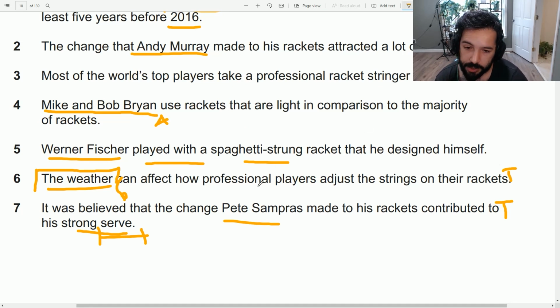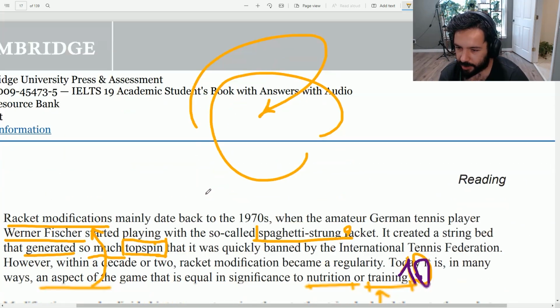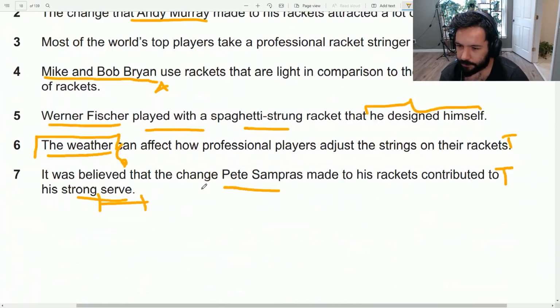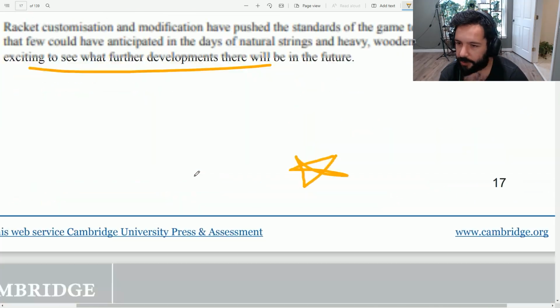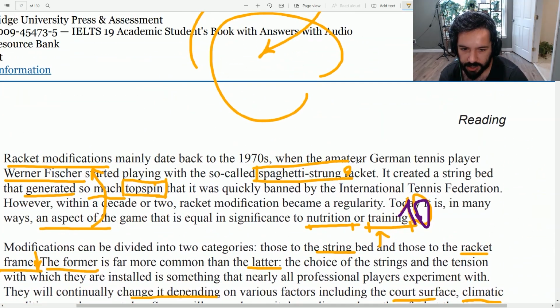We don't know. Let's see. Werner Fischer played with a spaghetti string racket that he designed himself. So this part, to me, is actually the more important part, because maybe he did play with one, but did he design it himself? We don't know. Let's see. What was the name? Werner Fischer. And it's the spaghetti one, so it's here. Werner is here. Modifications mainly date back to the 70s when the amateur German tennis player Werner Fischer started playing with the spaghetti string racket.